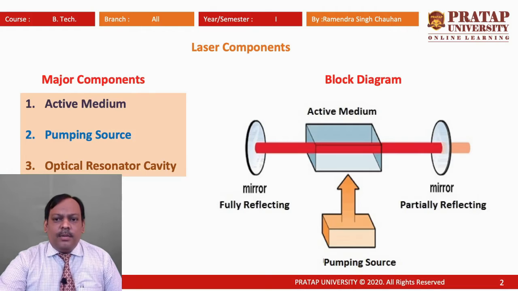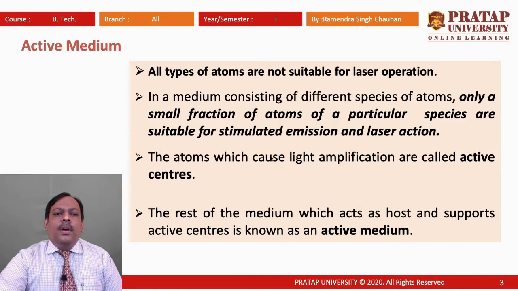From here in the block diagram, you can see that this portion is active medium. This is a cavity where active medium is filled or placed. Then this is a pumping source, and this is a combination of two parallel mirrors, one fully reflecting and one partially reflecting. This is forming the optical resonator cavity. So, now we will take all three components one by one, and the first component is active medium.